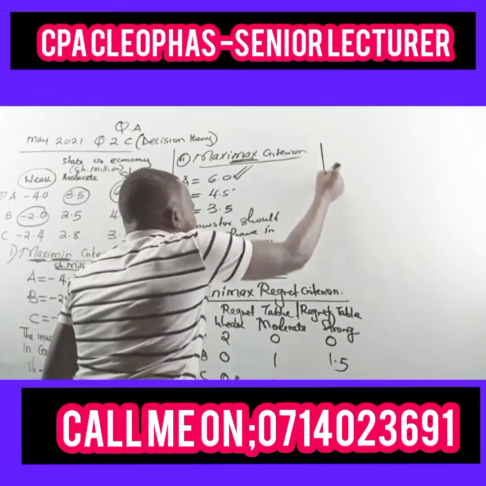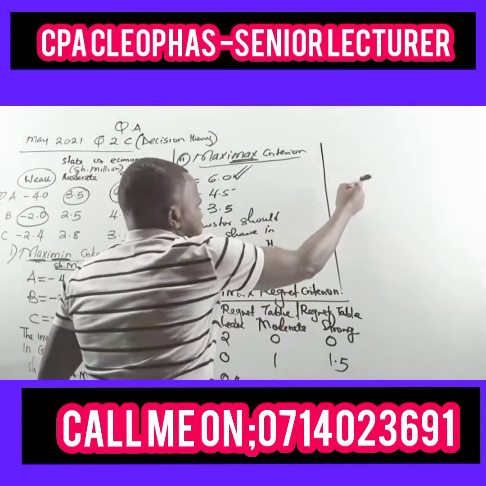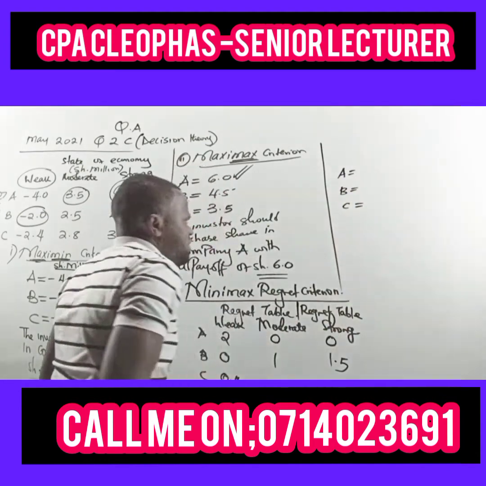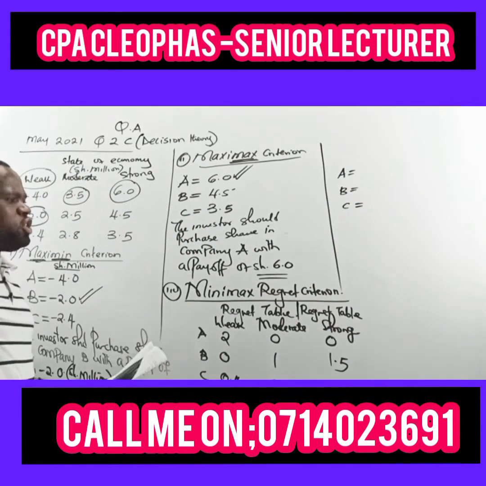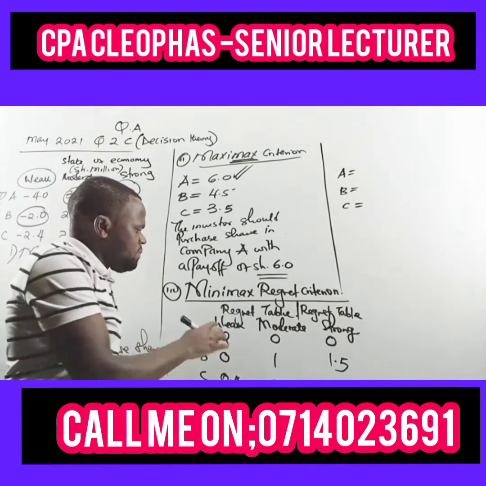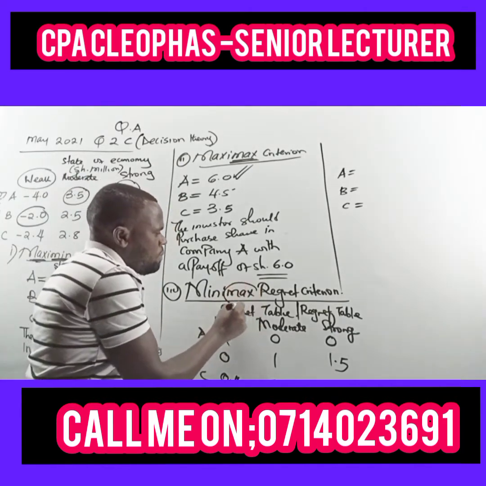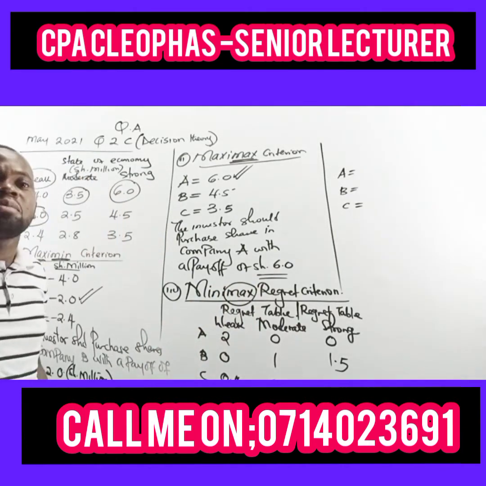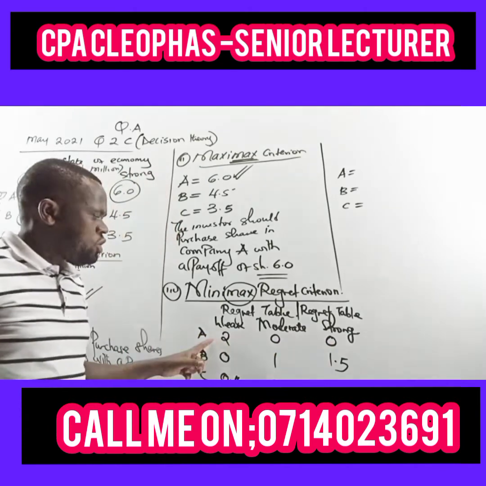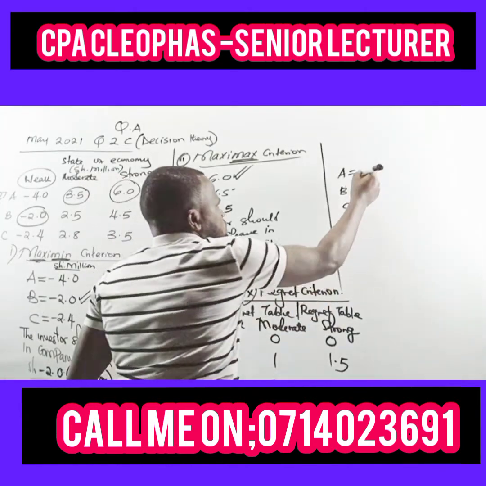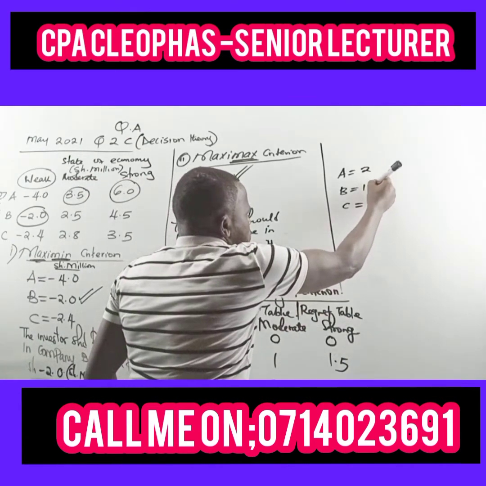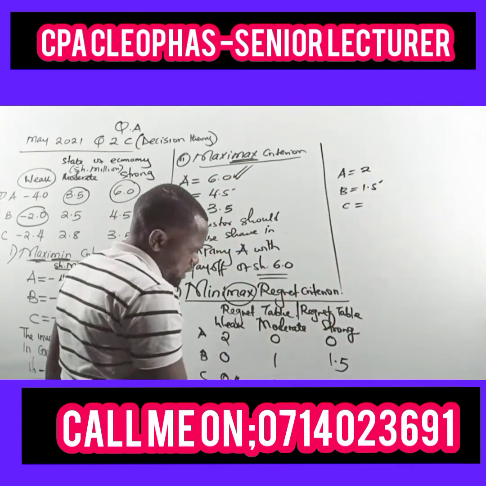Now, for these ones, this is Roman 3. I want to make a decision: should the investor invest or buy shares in company A, B, or C? Now, for this one it is Minimax. You choose the maximum first, and this is maximum regret. For company A, the maximum regret is 2. For company B, the maximum regret is 1.5. For company C, the maximum is 2.5.